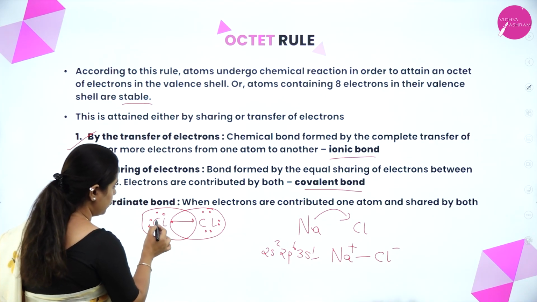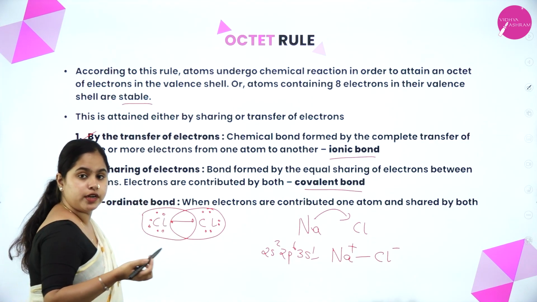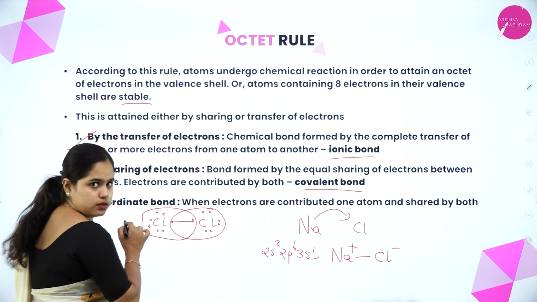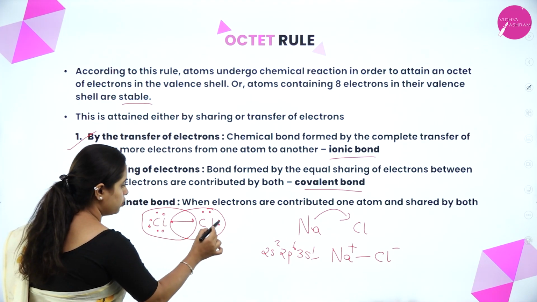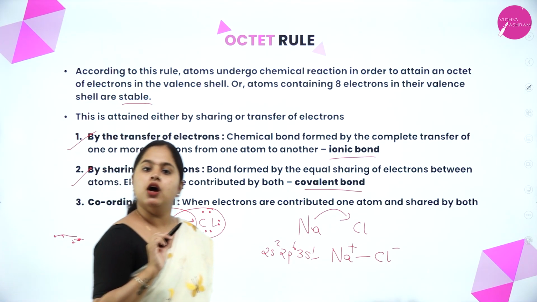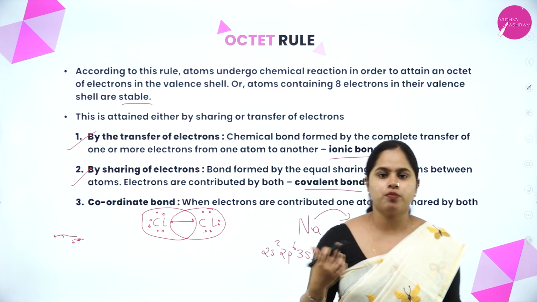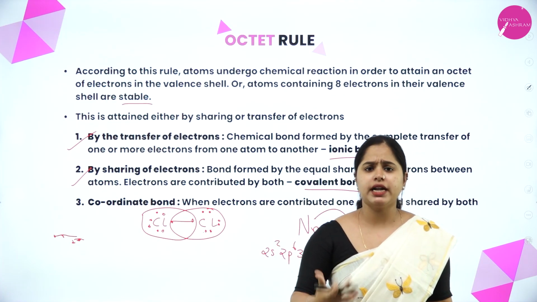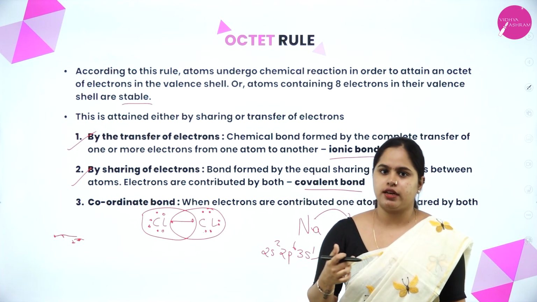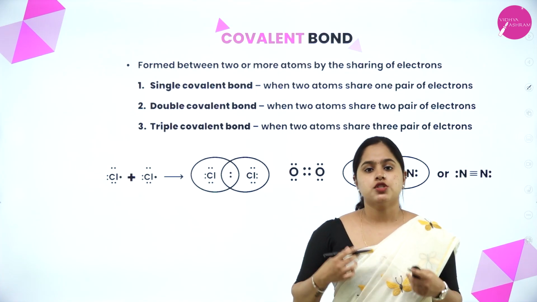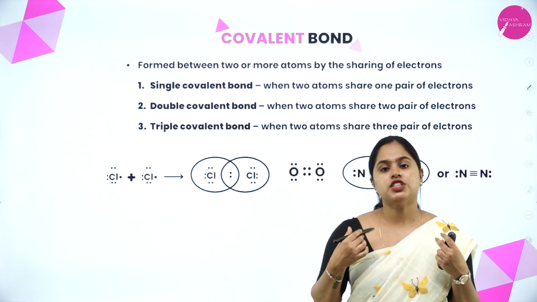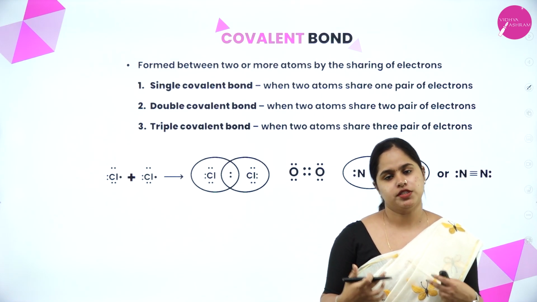As you can see here, this chlorine atom has attained 8: 1, 2, 3, 4, 5, 6, 7 and 8. And this atom also has 1, 2, 3, 4, 5, 6, 7 and 8. So, both of them attained octet. I hope it is clear how atoms attain their octets, either by the transfer of electrons or by the sharing of electrons. Now we are moving on to the details of covalent bonds, which are the different types of covalent bonds that can be formed.